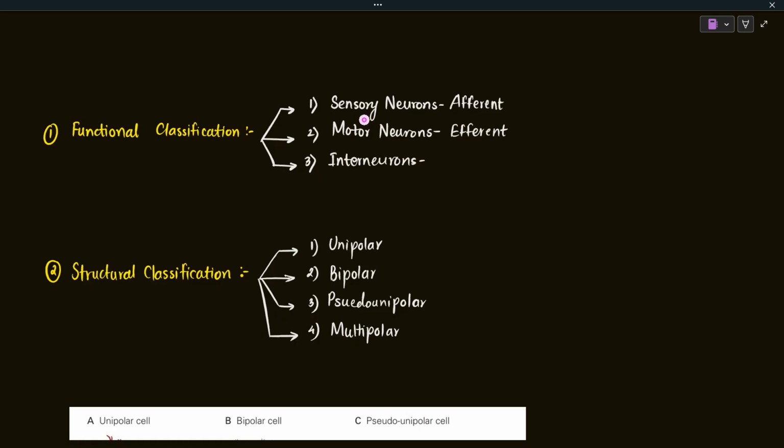So the sensory neurons, as the name suggests, are the ones which are going to sense the change, the stimuli. Those are the neurons which carry the information from the peripheral part of the body to the central part of the body, which is going to lead to the perception. Sensory neurons carry the information which leads to the sensation or the perception of things.